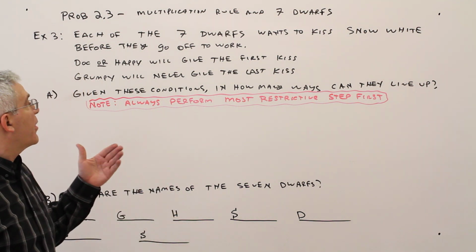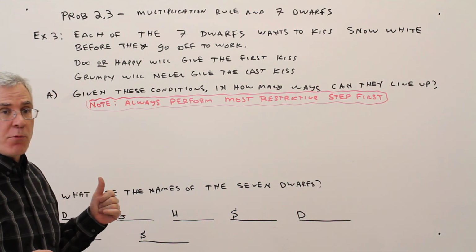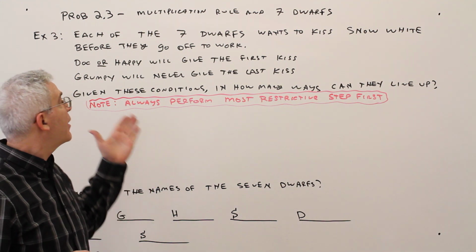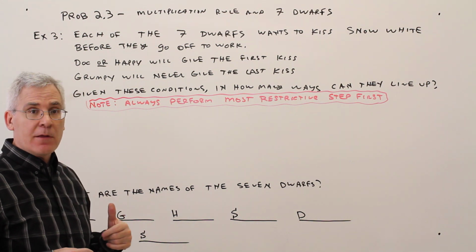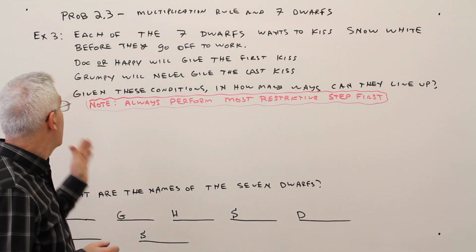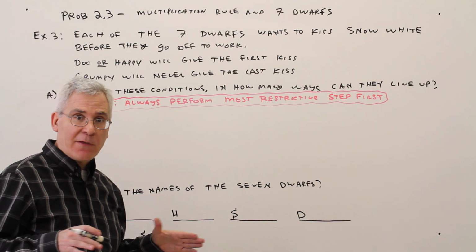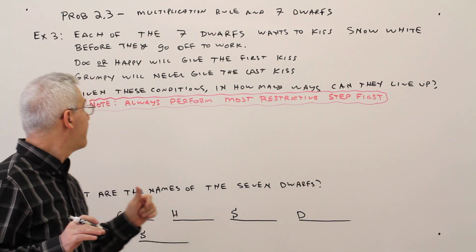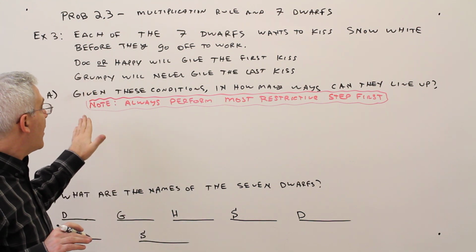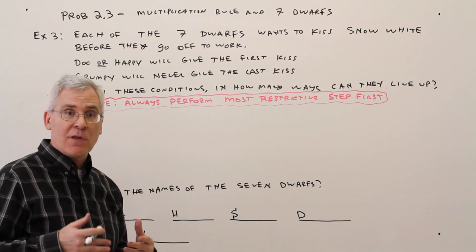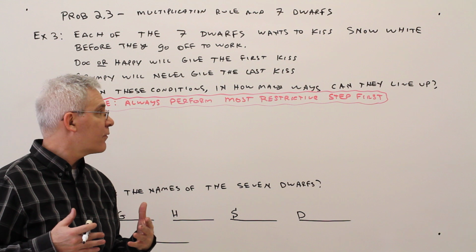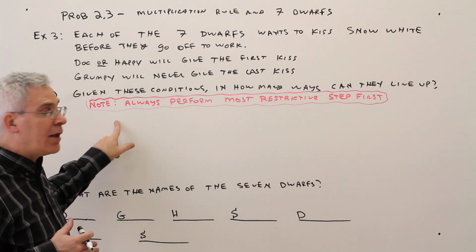This is example 3. Each of the 7 dwarfs wants to kiss Snow White before they go off to work. Doc or Happy will always give the first kiss, and Grumpy will never give the last kiss, otherwise he'll be really grumpy. All right, so A, given these conditions, in how many different ways can the 7 dwarfs line up to give the kiss?